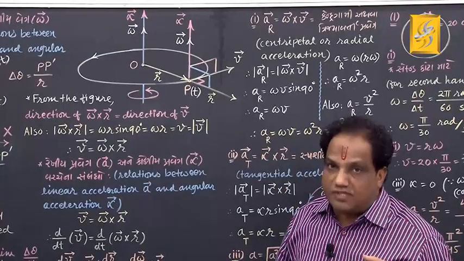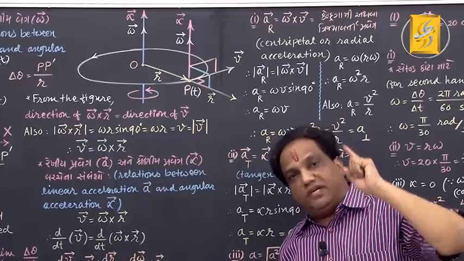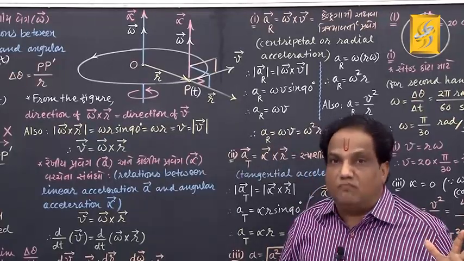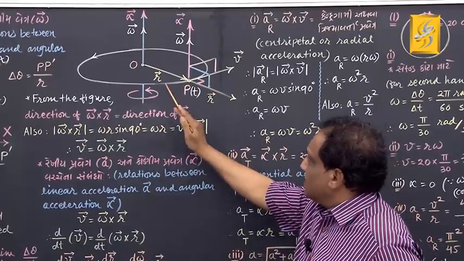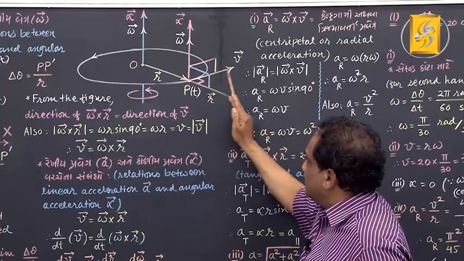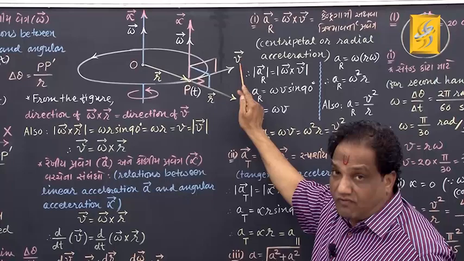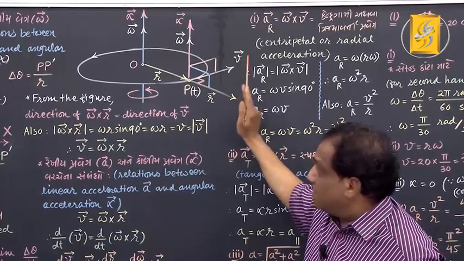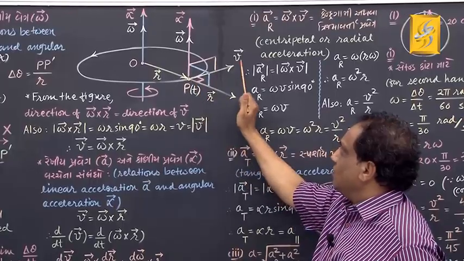You know from the first semester, the direction of instantaneous velocity is always along the tangent drawn to the path of motion at a given point. So at this point, if you draw a tangent, it will be like this, and in this direction is the instantaneous linear velocity of the representative particle at time t. So this is vector v.